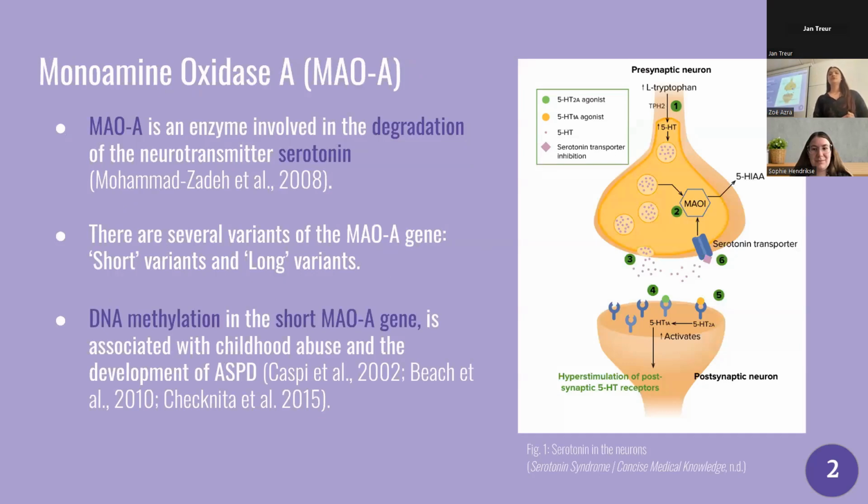Earlier, I mentioned shortly the MAOA gene. MAOA stands for monoamine oxidase, and there's a variant A, which is an enzyme that is involved in degradation of the neurotransmitter serotonin. You can see the process in this picture. There are several variants of this MAOA gene. There's a short variant and a long variant. It has been found that DNA methylation in the short variant is associated with childhood abuse and development of ASPD.